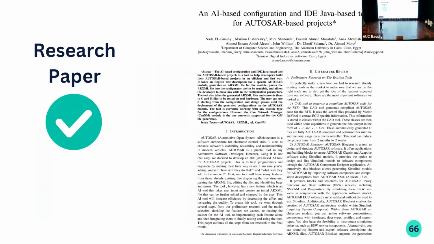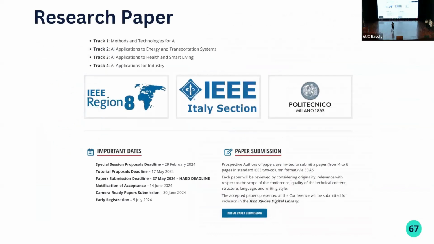And the second output is a research paper. We have started to draft our first version of the paper that discusses our findings and our progress so far, in preparation to apply for this IEEE conference. We are aiming to submit our paper under track 4, AI applications for industry, and this conference is due the 27th of May.